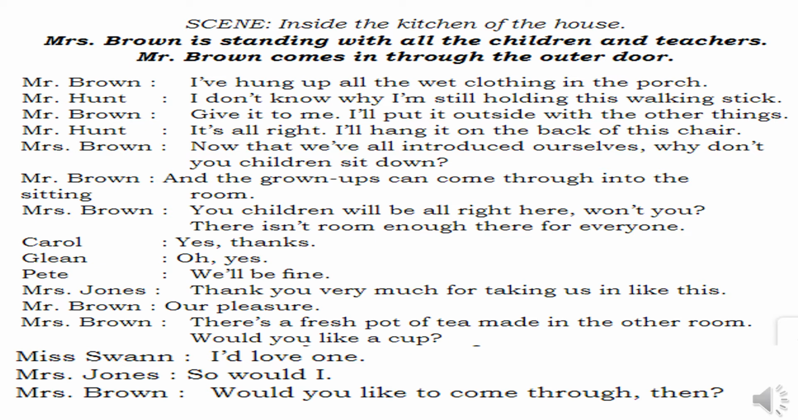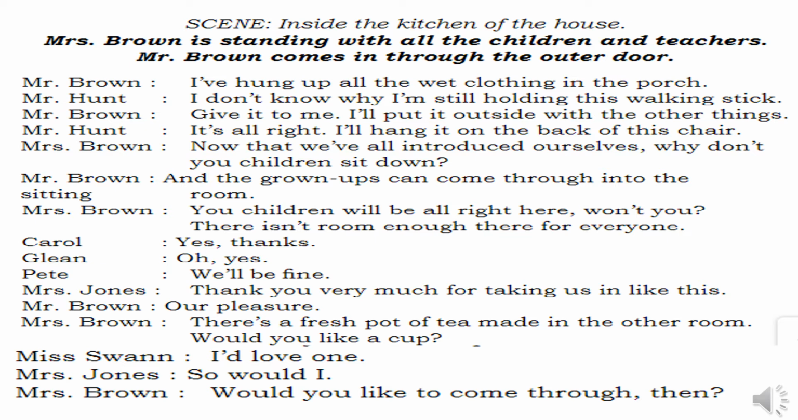Mr. Hunt says, I don't know why I'm still holding this walking stick. He says he was holding a walking stick. He says, why am I even holding this walking stick? I don't know. Mr. Brown says, give it to me. I'll put it outside with the other things. Other things like clothing that I have hung over the veranda. In that particular place, I'll also keep this. So Mr. Hunt says, it's all right. I'll hang it on the back of this chair. I will hang it out.